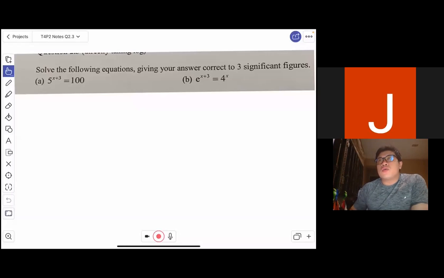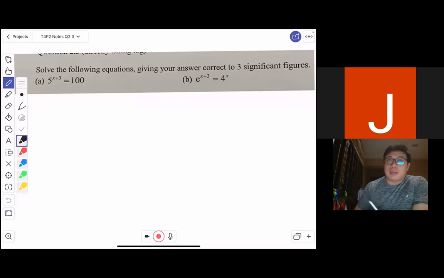So one of the reasons why we learn logarithms is that it allows us to solve for unknown exponents and unknown indices. This is done by taking log on both sides. If we take logarithm on both sides, this allows us to bring down our unknown powers or exponents by using the power law. A very simple example is something like that.